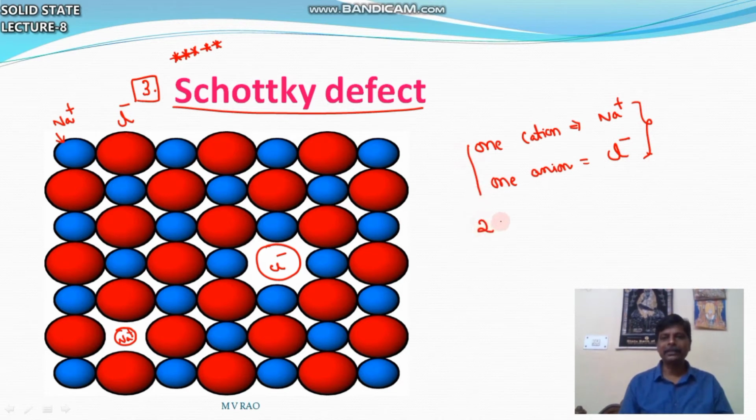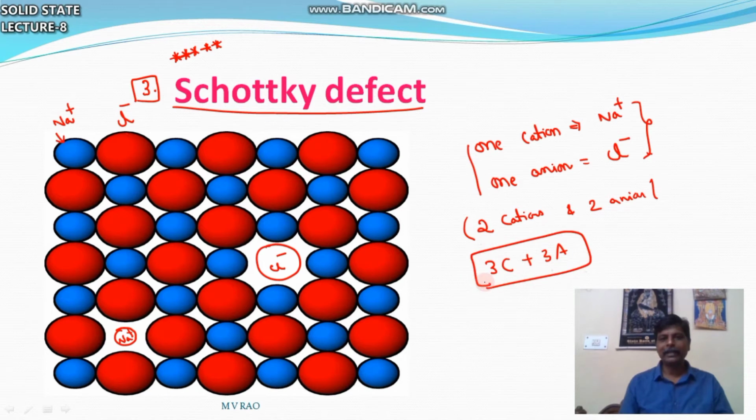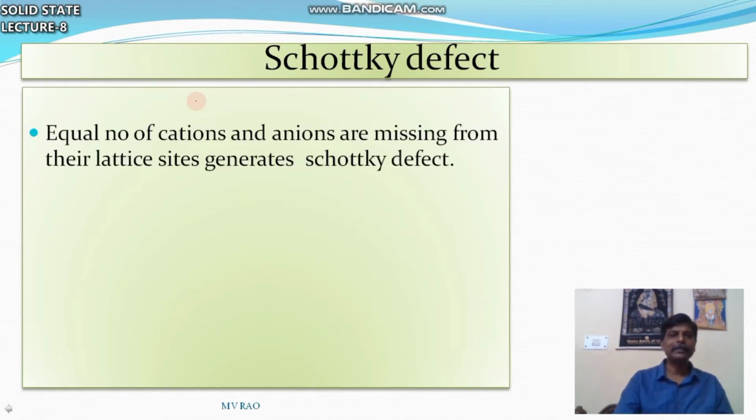Or sometimes two cations and two anions, or sometimes three cations and three anions. An equal number of cations and anions are missing from their lattice points, and that type of defect is called Schottky defect. It is very important. What is Schottky defect?